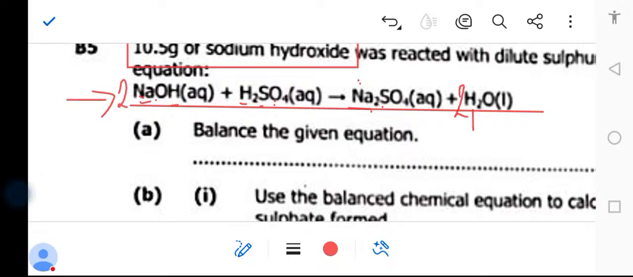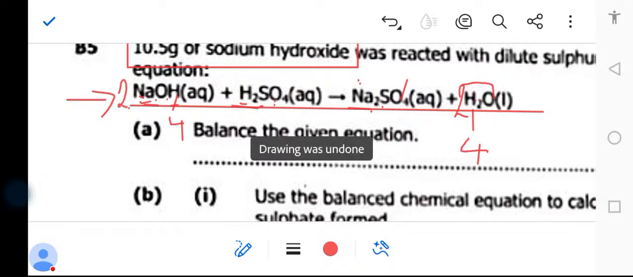So meaning hydrogen is now 4. This side, hydrogen is H2 with another 2 here, so hydrogen is 4. Oxygen is 2 plus this 4 here, 6. And this side we have oxygen 2 and this 4 here, 6. So meaning the equation is balanced at this point. So this is how you balance the equation.